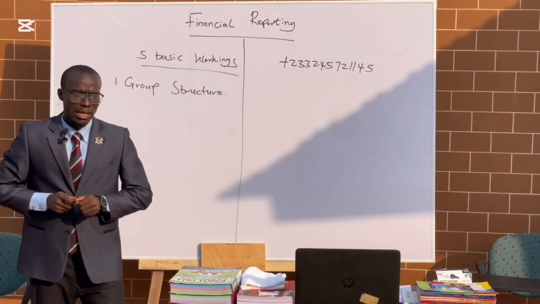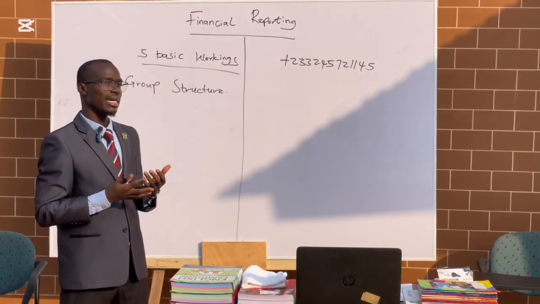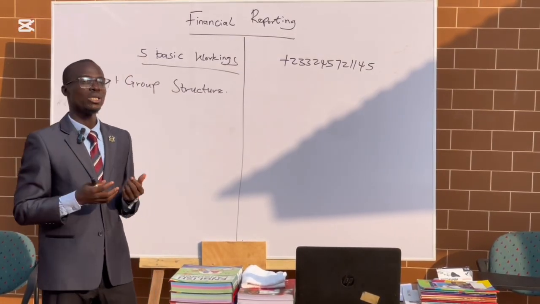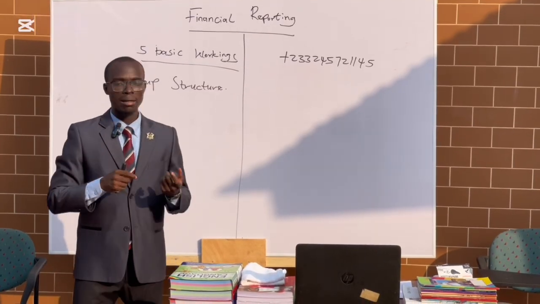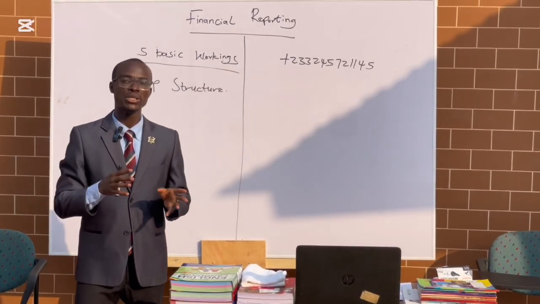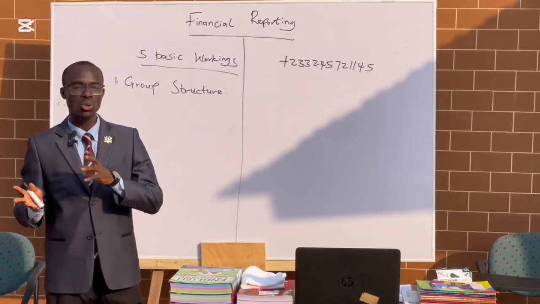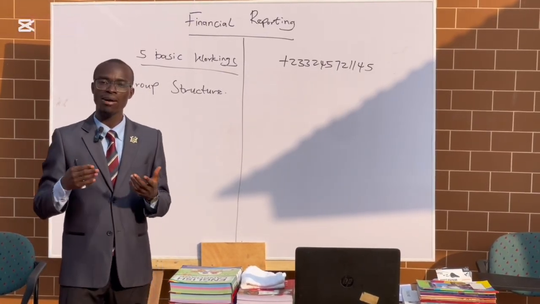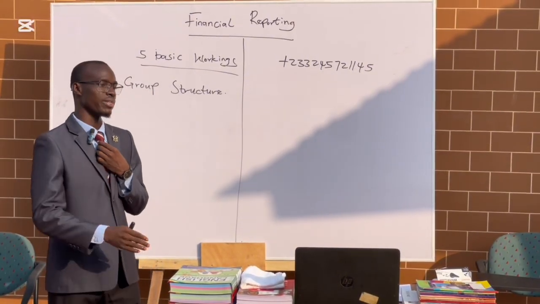Based on what we discussed yesterday, we got to know who is a parent, who is a subsidiary, and what makes a company become a parent. It is the control and the power they have, because if they have control and power, that's when you can consolidate the financial statements of the subsidiary.